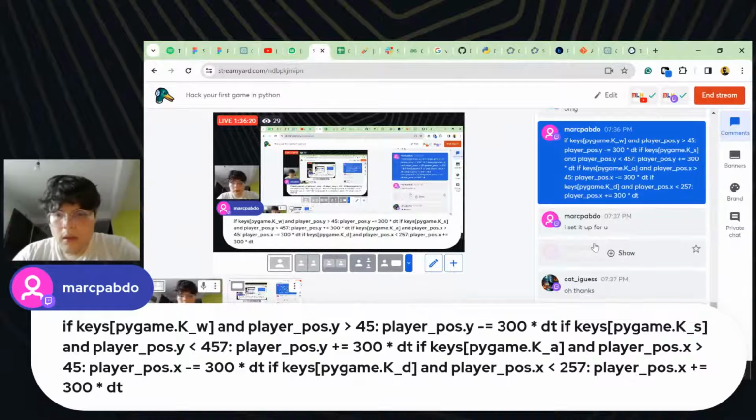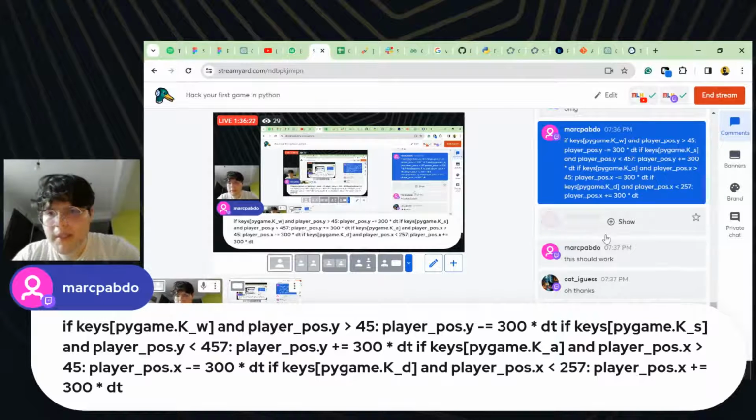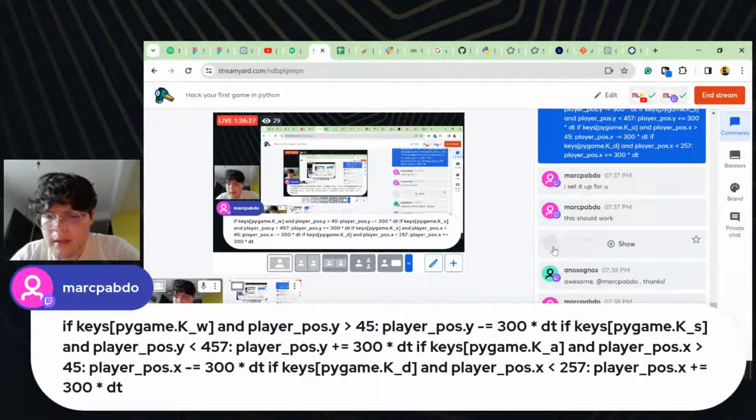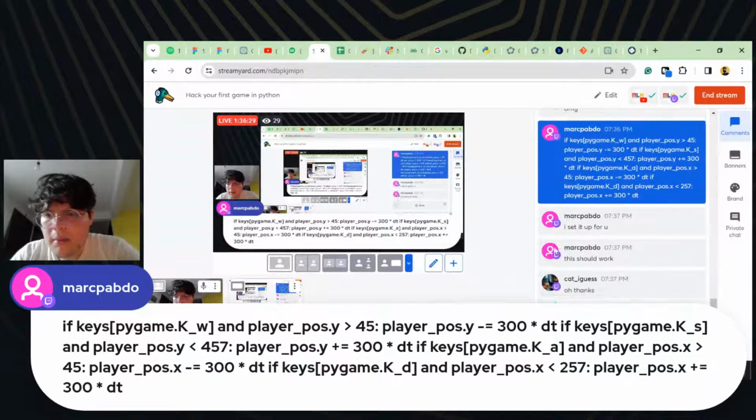There you go. Okay, let me see how Markable is doing this. So it keeps PyGame and applies precision.